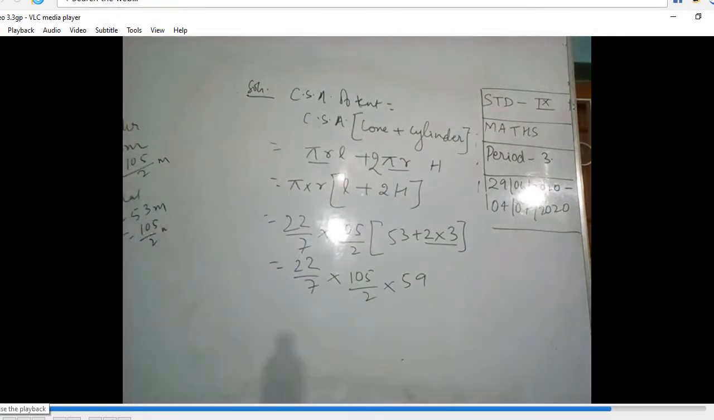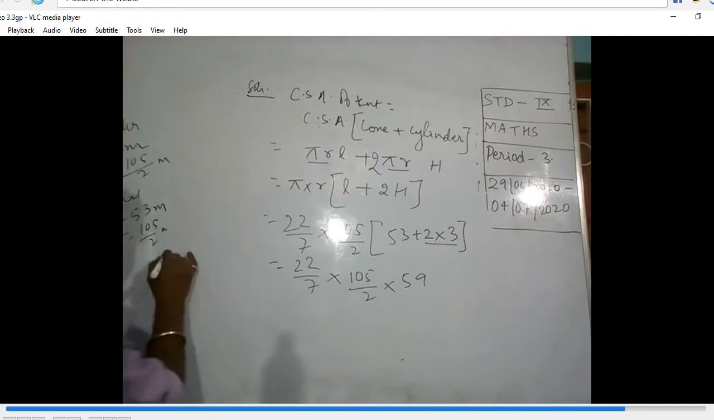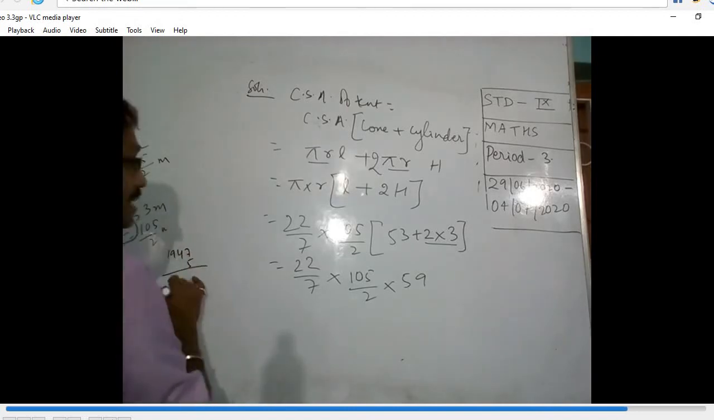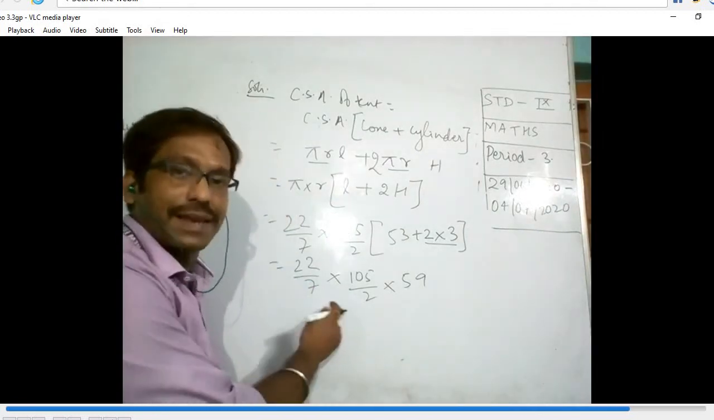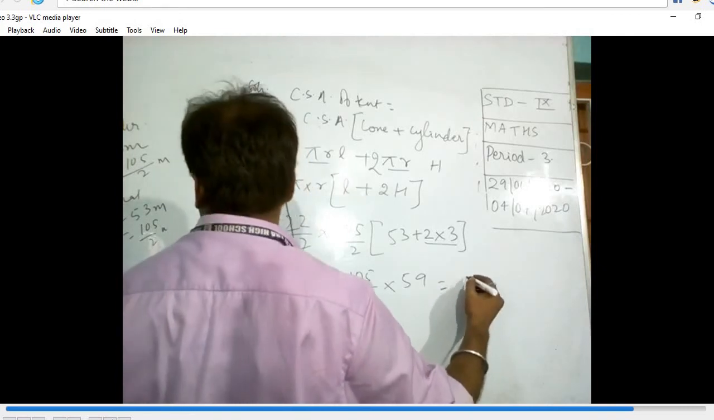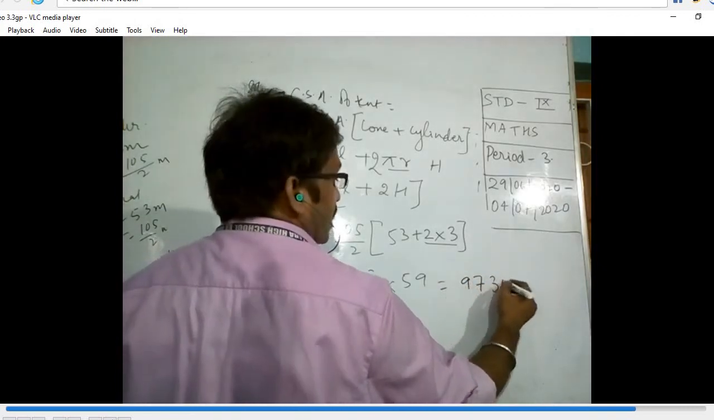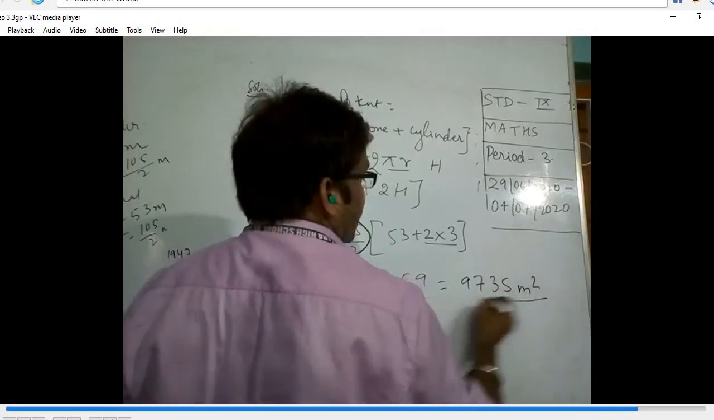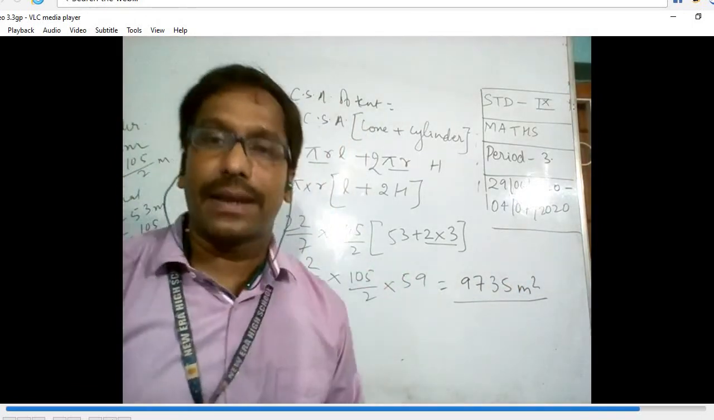Okay, so when we calculate this, let me calculate it here. So it will become 9735. This is a long calculation, I forgot to calculate, so I will calculate this now. So we get 9735 meters squared, that is the total canvas.